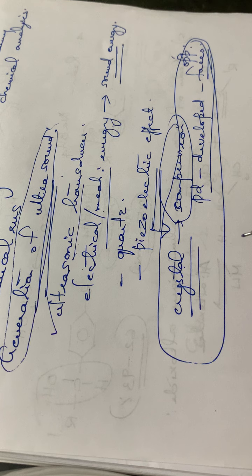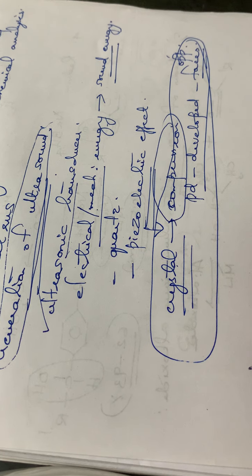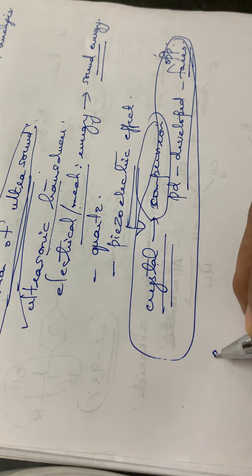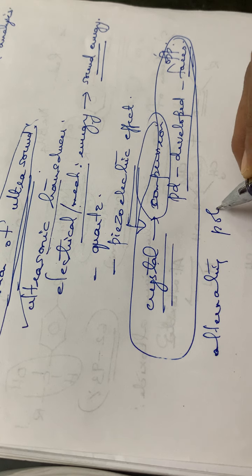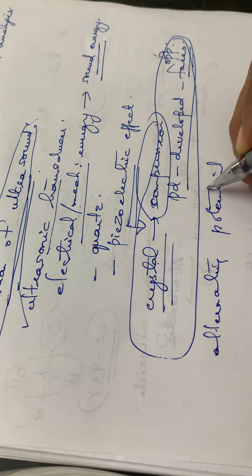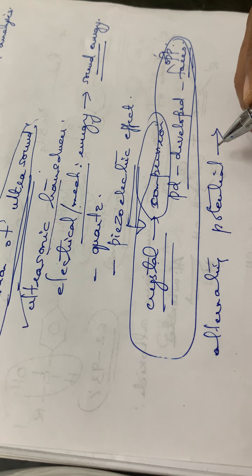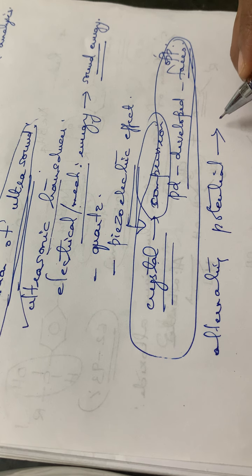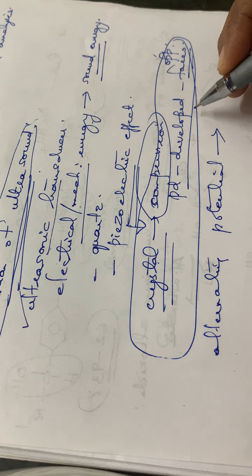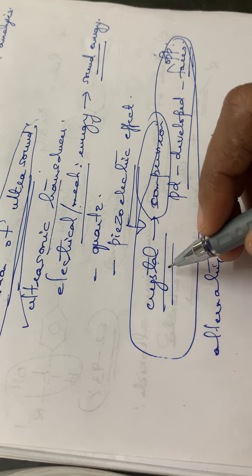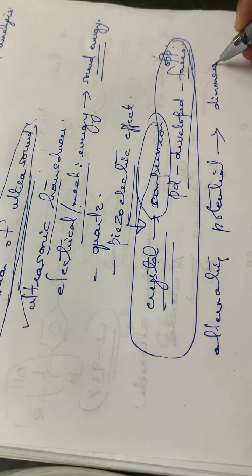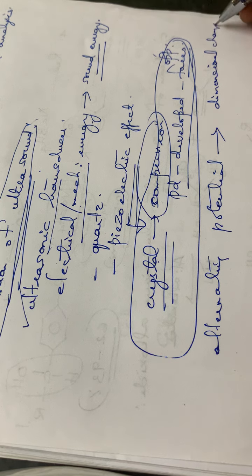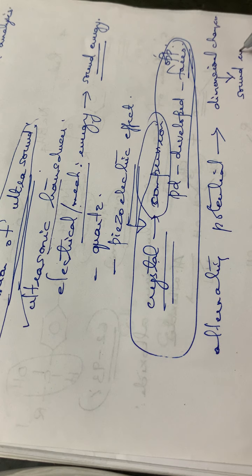And again, we can consider the reverse of this: when an alternating potential is placed across the faces of a piezoelectric crystal, an inverse effect is produced. That means the crystal will have some dimensional changes, and these dimensional changes lead to the generation of sound energy.